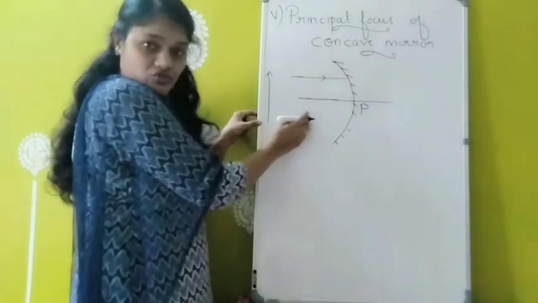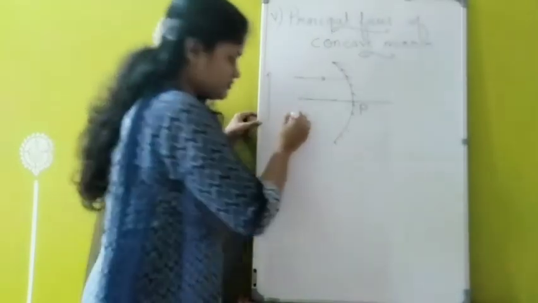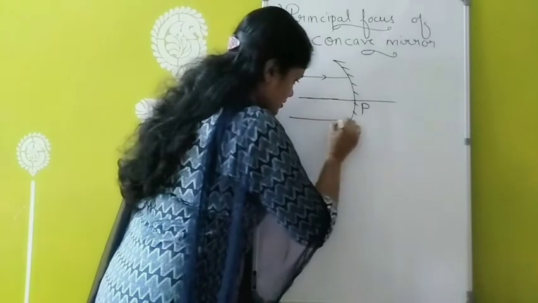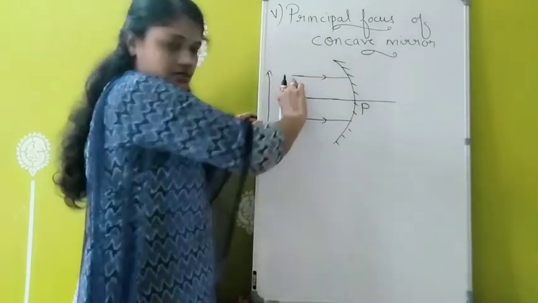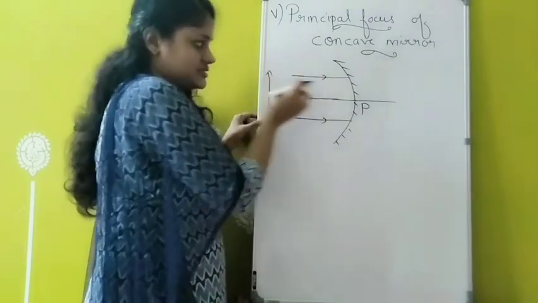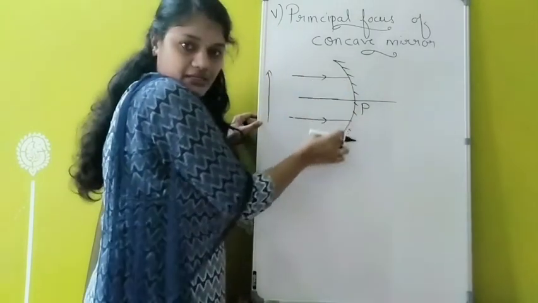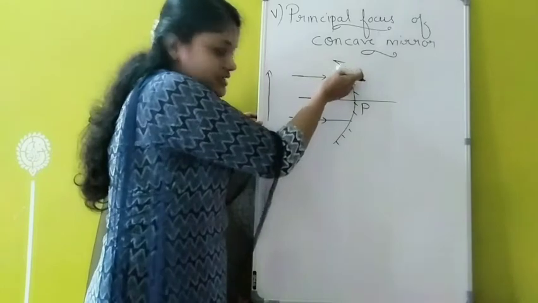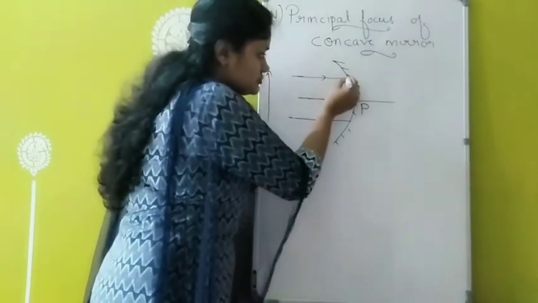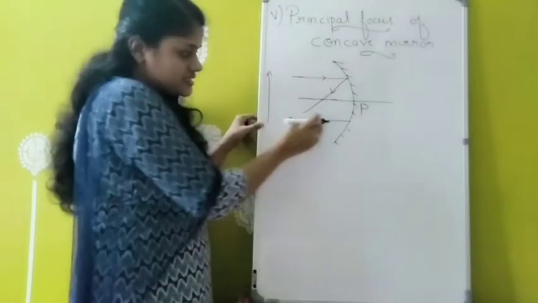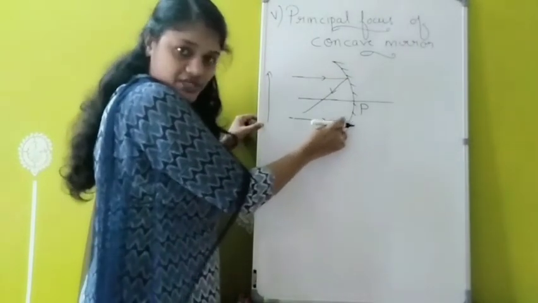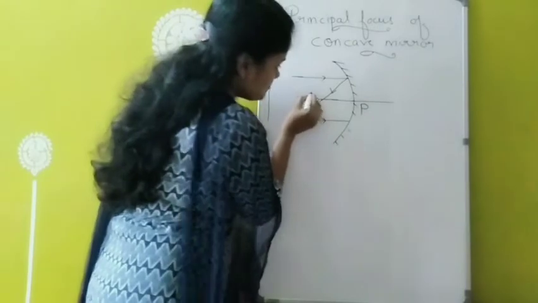Similarly, I am taking another light ray coming from the object itself, passing parallel to the principal axis. So I have taken two light rays passing parallel to the principal axis. So what will happen when it touches the mirror? It may reflect back. So this light ray will be reflecting back now. Similarly, what will happen to this light ray also? It also will be reflecting back.